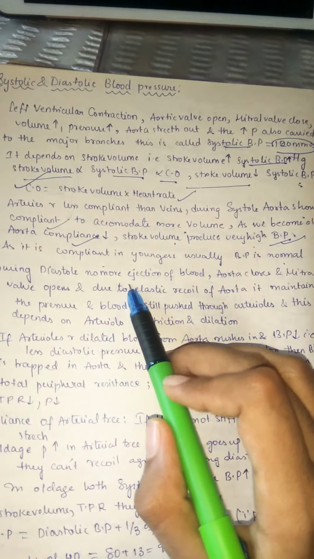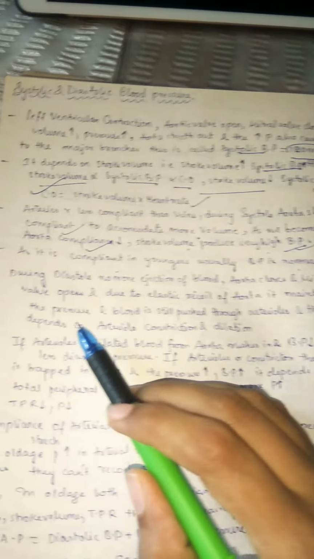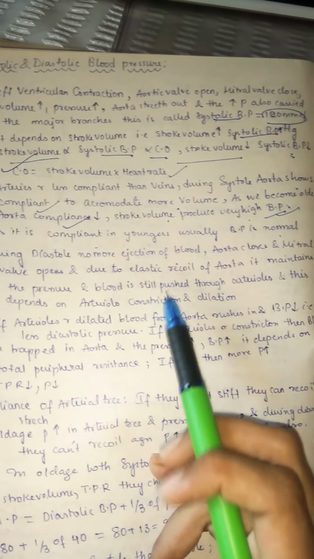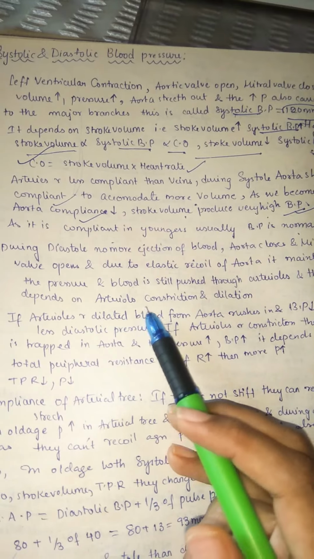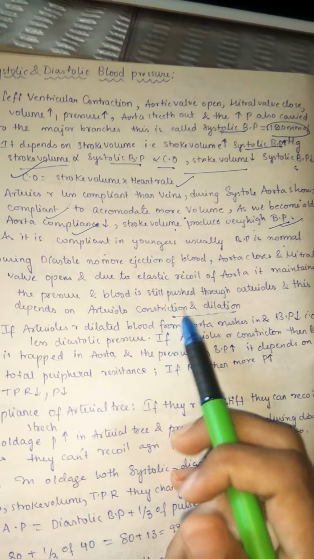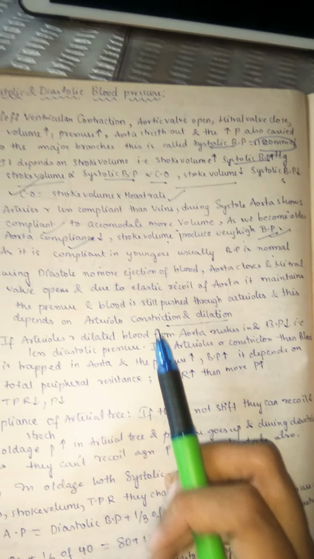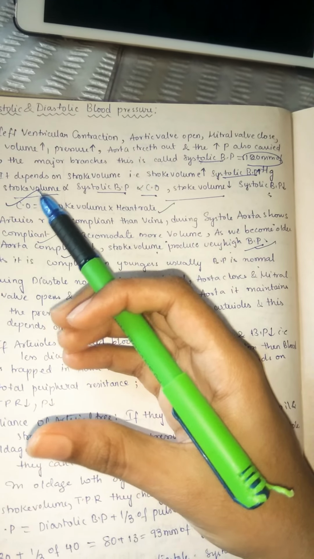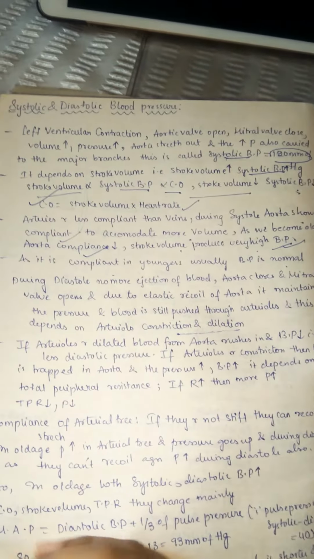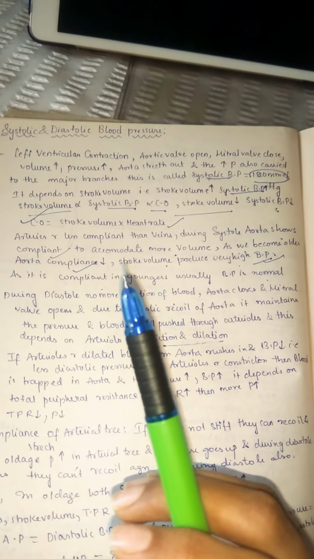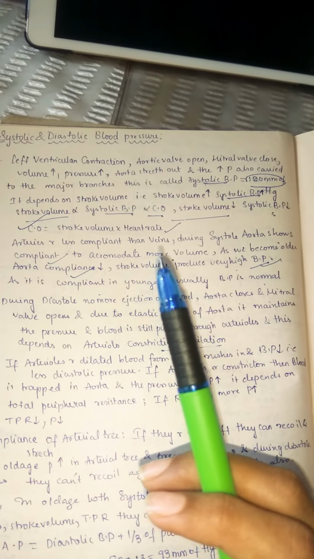So during diastole, there is no more ejection of blood, that is the aortic valve closes and the mitral valve opens, and due to elastic recoil of the aorta, it maintains the pressure and the blood is still pushed through arterioles, and this depends mainly on arterial constriction and dilation. So we know diastole is a passive process, it doesn't need any contraction, because of elastic recoil of the aorta, some blood which remains in the aorta moves onward. But you can also imagine in older people, as their aorta is stiffened because their elasticity is gone, the diastolic recoil is also somewhat decreased.